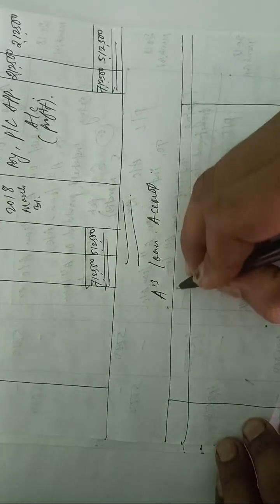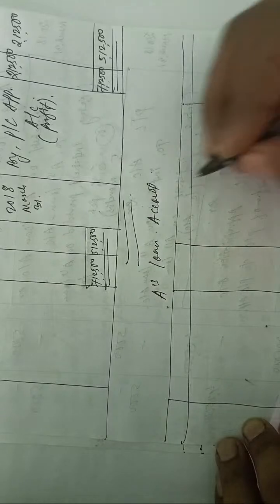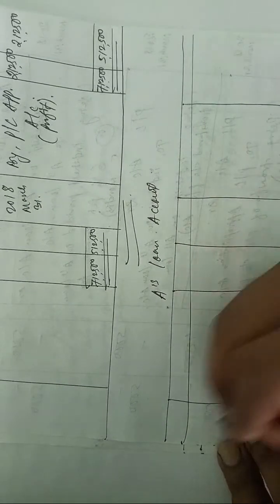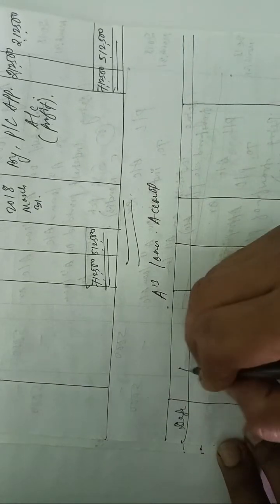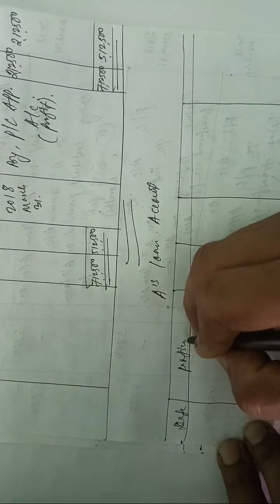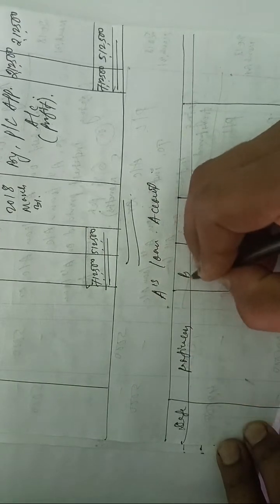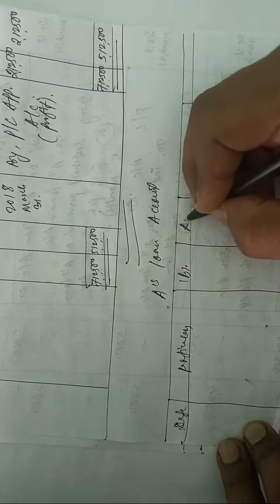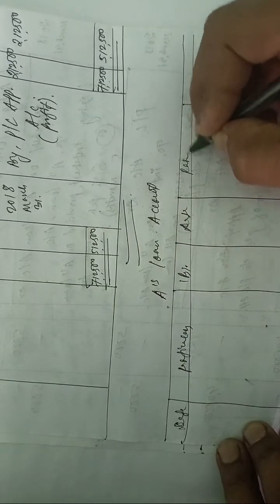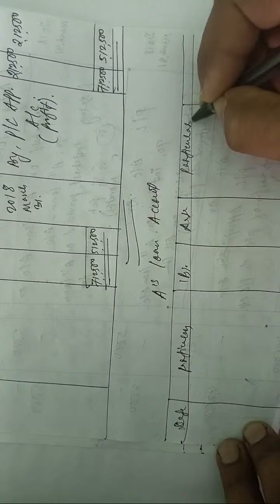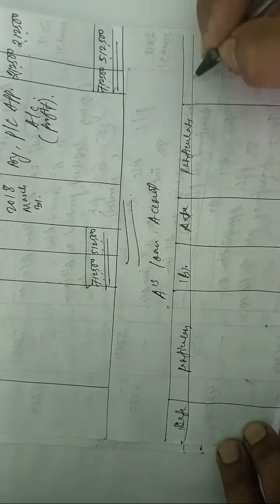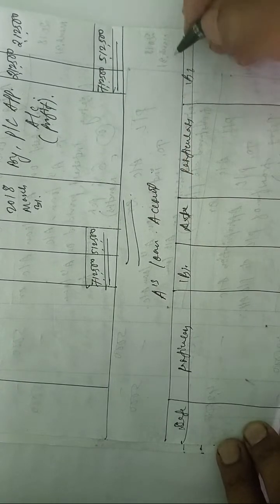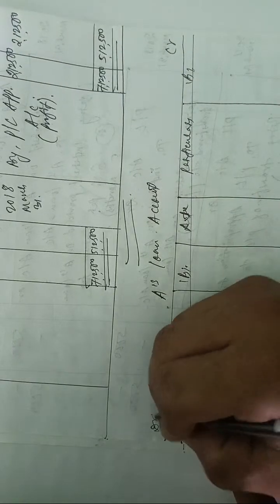Here particulars, one amount column in it and one date column is required. Here you write down date, particulars, rupees. Here also date, particulars, and rupees. This side is credit side, this side is debit side.